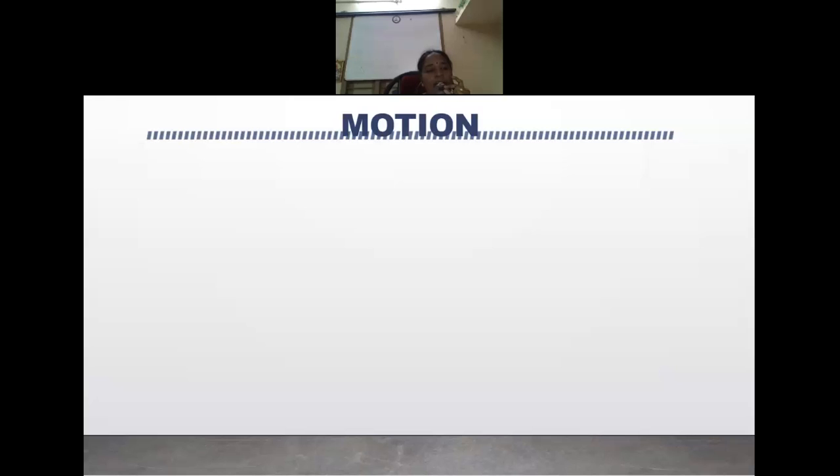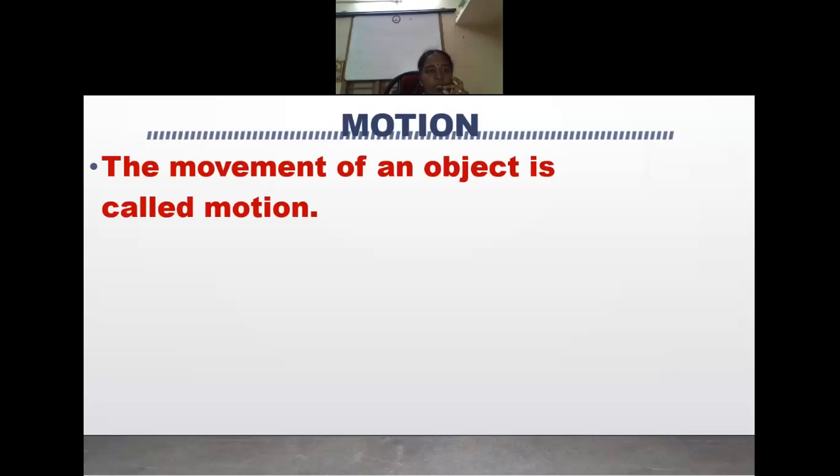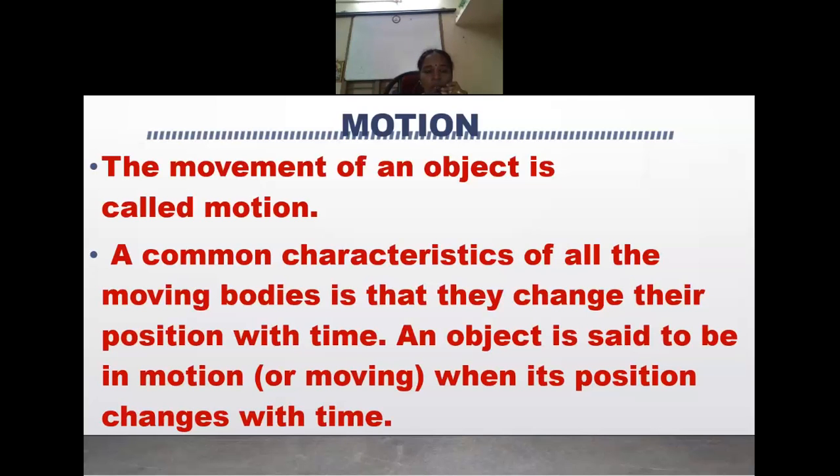And the other example, a car moving in a straight line. So it is motion. The movement of an object is called motion. Any object should show some movement. So a common characteristic of all moving objects is that they change their position with time. An object is said to be in motion when its position changes with time.